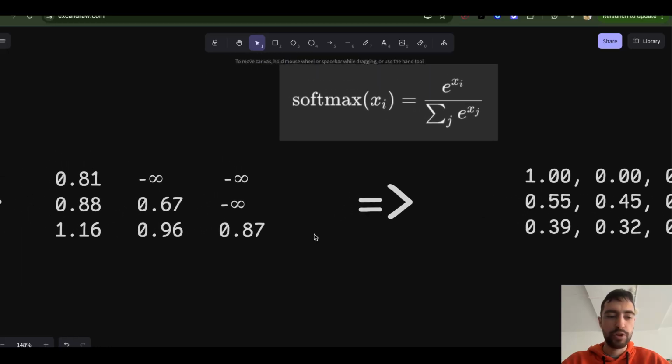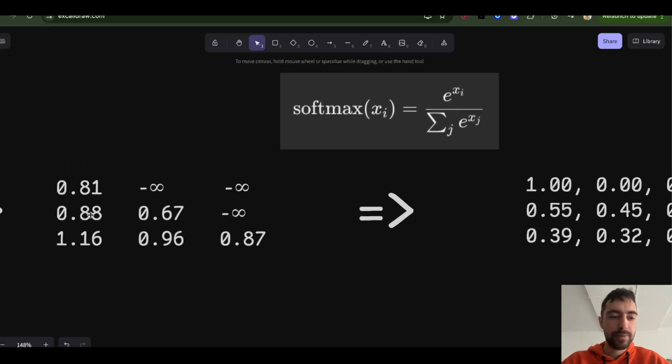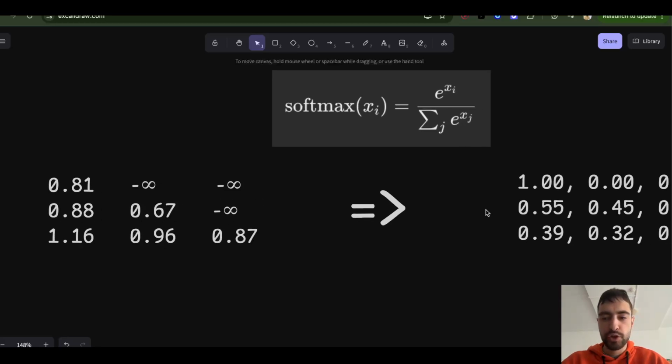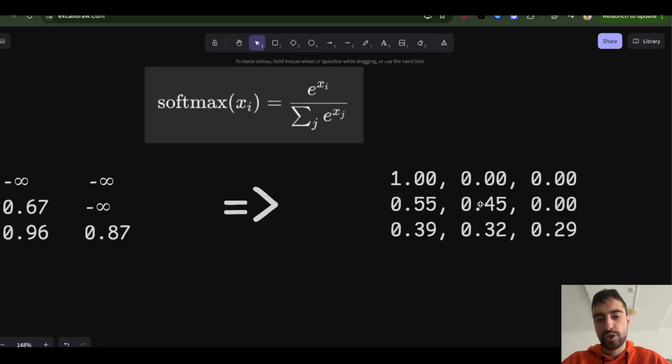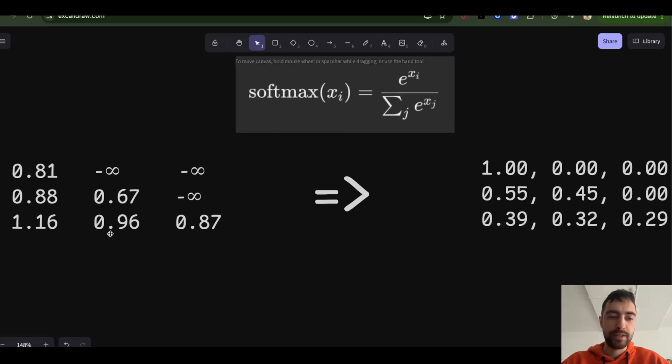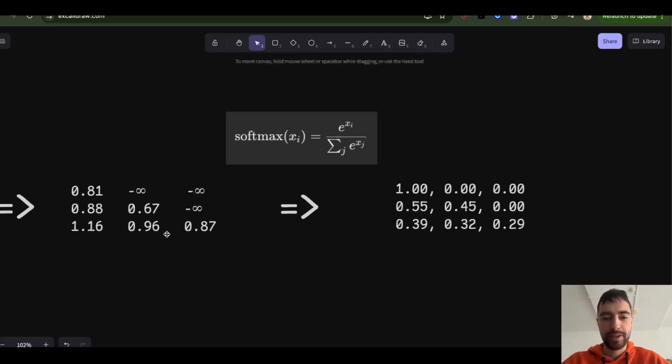Then in the second row, you're going to get e to this number divided by e to this number plus e to this number plus 0. So you will get these two, and they add up to 1. So the first row adds up to 1, the second row adds up to 1, and the same thing here. e to this number divided by the sum of e to these numbers, you get this number, and they all add up to 1 again.